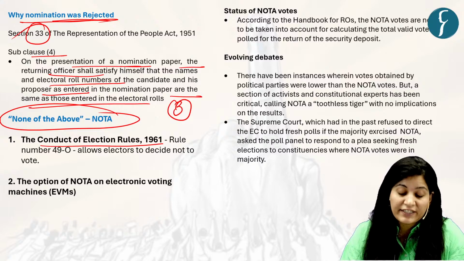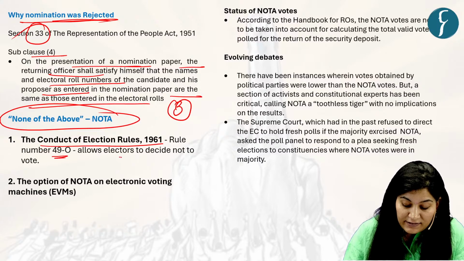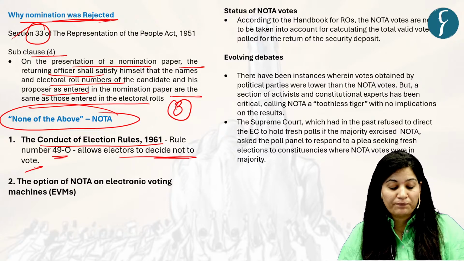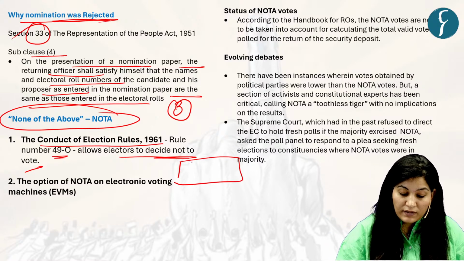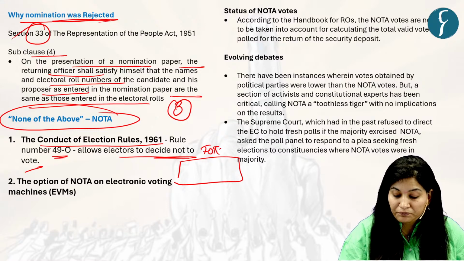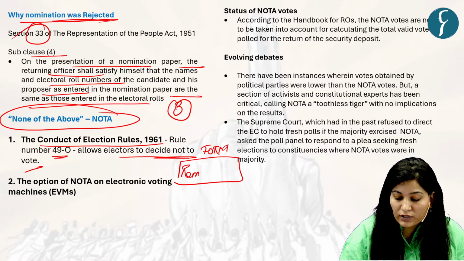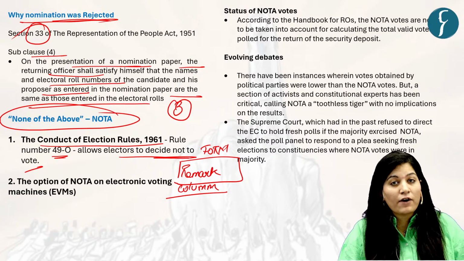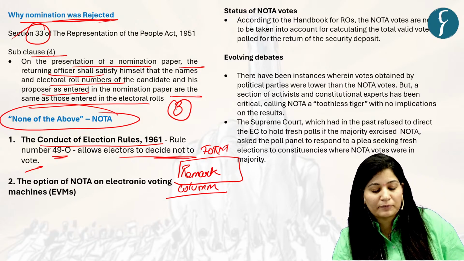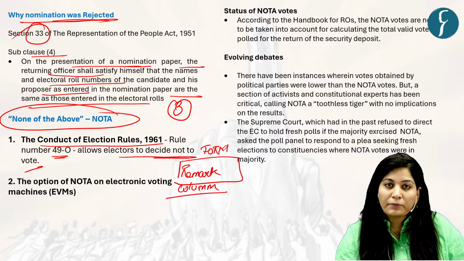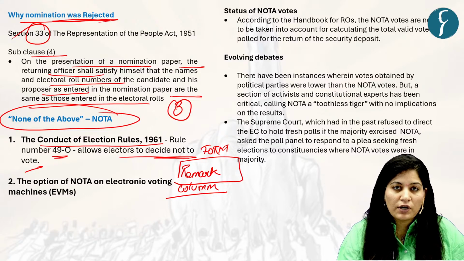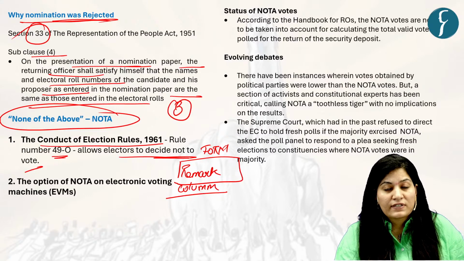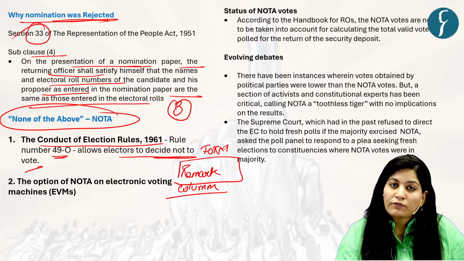Here rule number 49O allows electors to decide not to vote. So here you have a remark column. There's a form where you have a remark column, where the presiding officer will write that this person opted for NOTA, and here that person needs to put a thumb impression or sign that they have voted for NOTA.